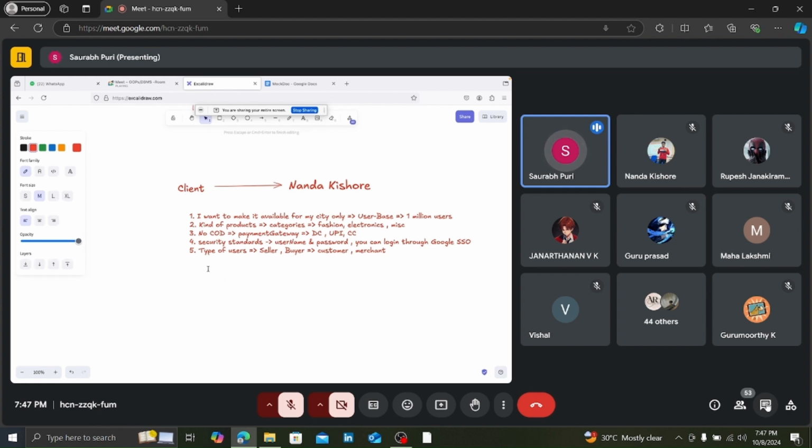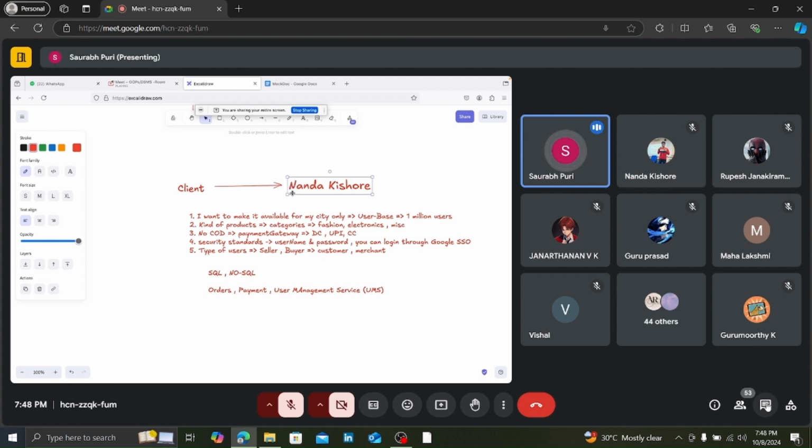Whether you want to use a SQL or a NoSQL database, this is up to us, right? How do you want to make the database? Let's say you will have different services: order service, then some payment service, and some user management service, basically UMS, right? So you have these choices, but this all depends on the implementation part.